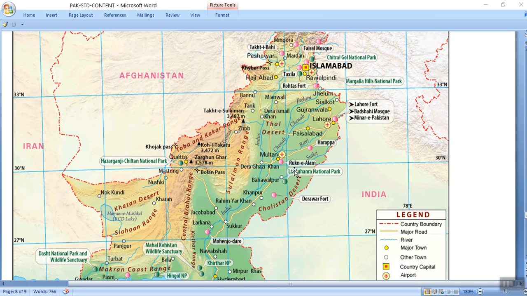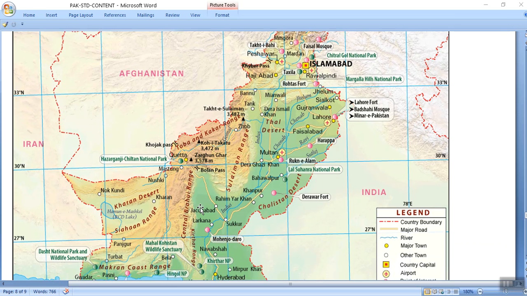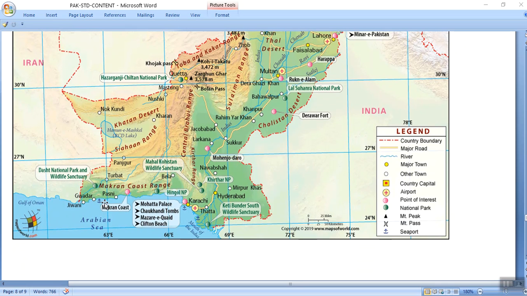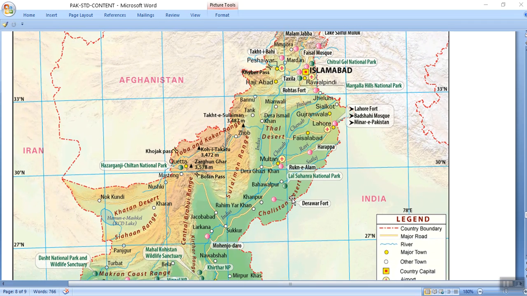In Rahim Yar Khan and Bahawalpur there is the third desert, and in Balochistan the Haran desert and Shayan range, clear. Mountain ranges are found everywhere in Pakistan. Here is the Suleiman mountain range in Balochistan and the central Brahui range, fine. And here are Gwadar, the famous port, Karachi port, the historical city of Thatta, Cholistan desert, the famous city of Multan, clear.